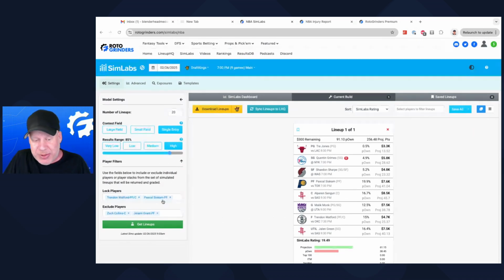That's why I like this. You can put in combinations and what types of contests you're playing, and it could tell you that it's a bad idea, or it could tell you it's a good idea, or it could tell you, well, if I don't play this guy and I do play this guy, what do the lineups look like? That's really the point. It's not about picking players. It's about picking lineups, and you could save all your lineups.